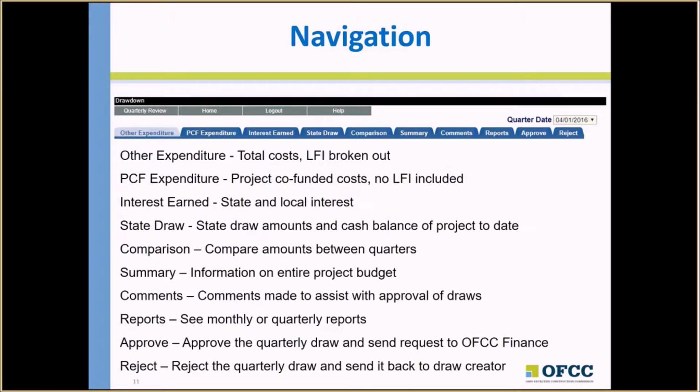On the Reports tab, you can download a monthly or a quarterly report of your drawdowns. The Approve tab is where you will go to approve the quarterly draw, and after you approve it, the request will be sent to OFCC Finance to make the payment. And the Reject tab is what you would use if you need to reject a quarterly draw and send it back to the drawdown creator.